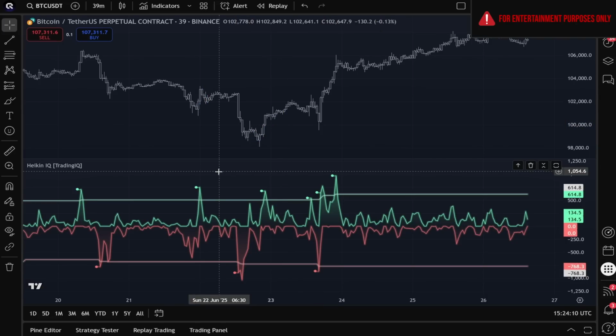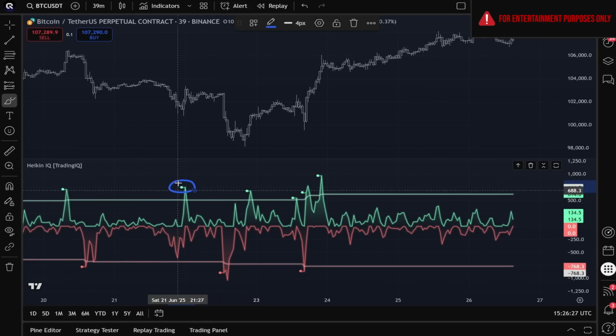Of course, this is just how the indicator is designed to work in practice. Obviously, these signals are not financial advice in any way, and the signals we'll be talking about in this video are purely for demonstration purposes. But the easiest way to figure out what Heiken IQ is doing is to look for these green circles and know that these green circles constitute a hypothetical short signal, while these red circles constitute a hypothetical long signal.